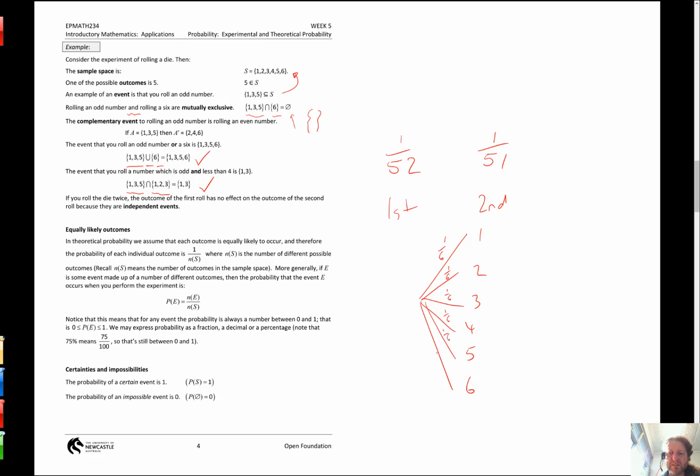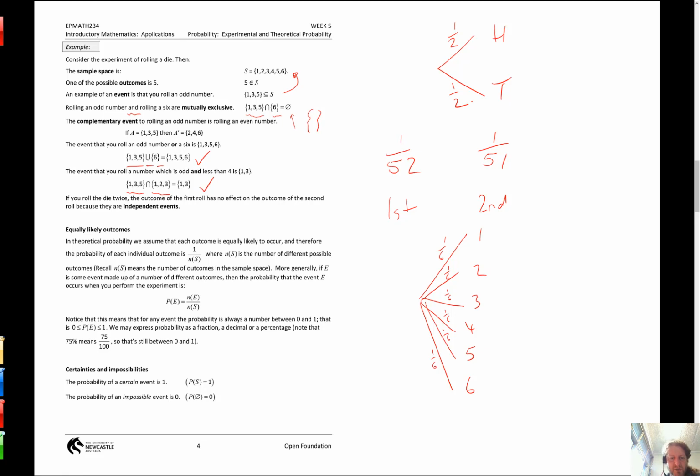So hopefully again that's logical, that when I add up all of those 1 sixths, I get 1. And they're all equally likely. So 1 over the number of elements in the sample space is the probability of each event if they're equally likely. Same with heads and tails. I'm either going to get a head or a tail. There's only 2 elements in the sample space, so it's a 1 on 2 and a 1 on 2. It's always got to add up to 1. If they're equally likely, they'll have the same probability on each arm.